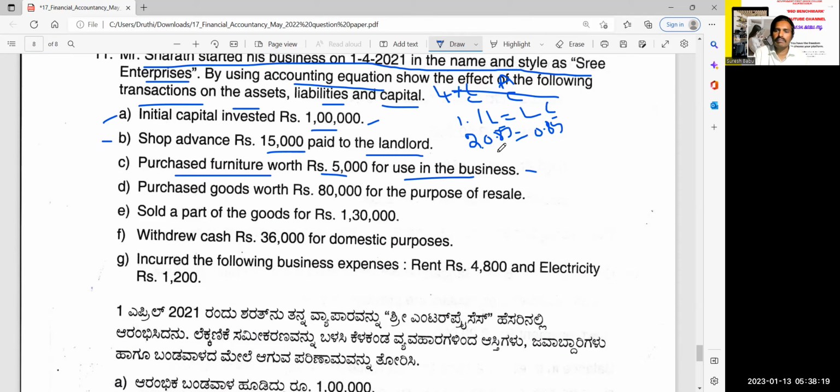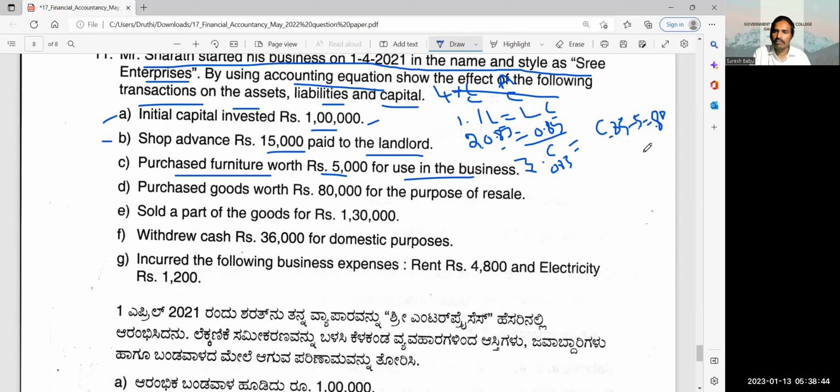Third transaction. Capital remains 85,000 only, no change. On asset side, cash from 85,000 minus 5,000 becomes 80,000, correct?